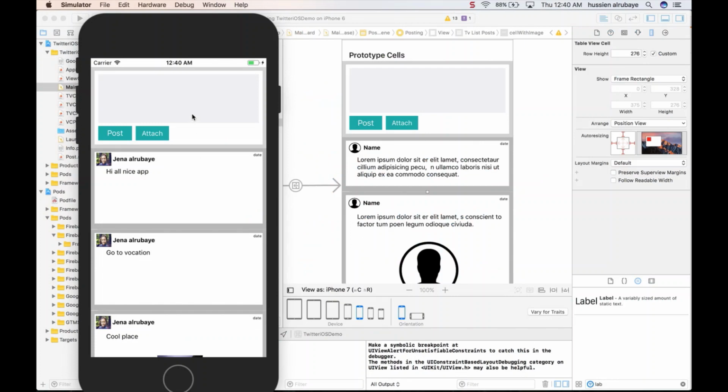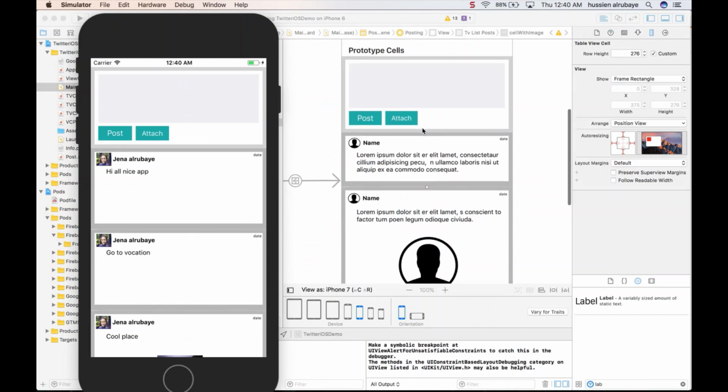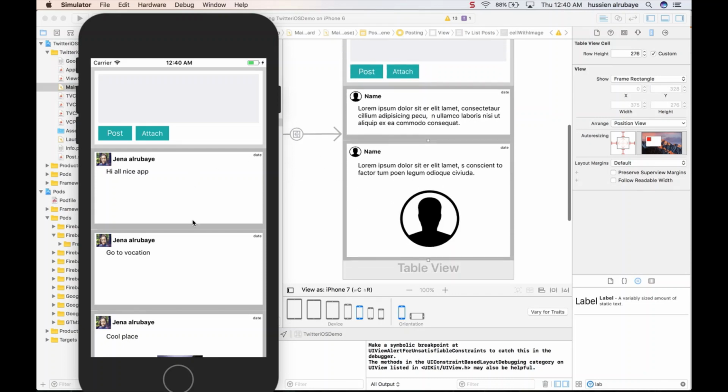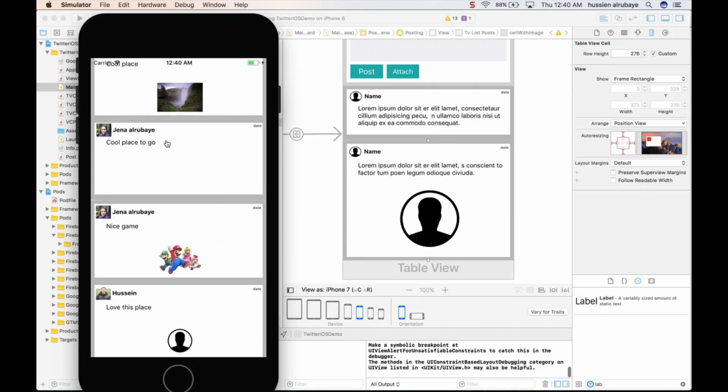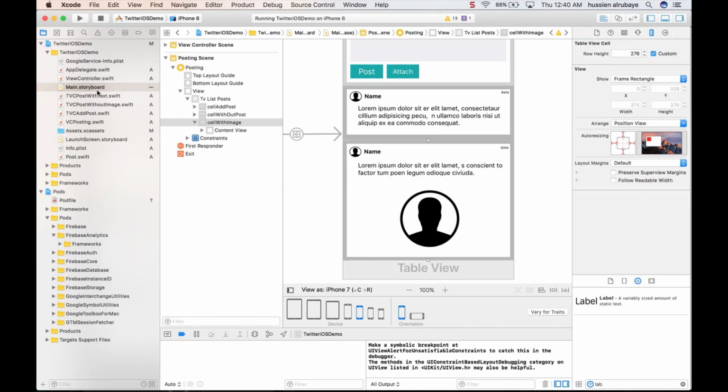Hey again, if you see the posts, when I designed the cells, I designed this one in this size, this one in this size, and this one in this size. But by default, all the cells show in the same size, which makes a problem for me to show the information. So how do we fix this? Okay, the process is really easy.